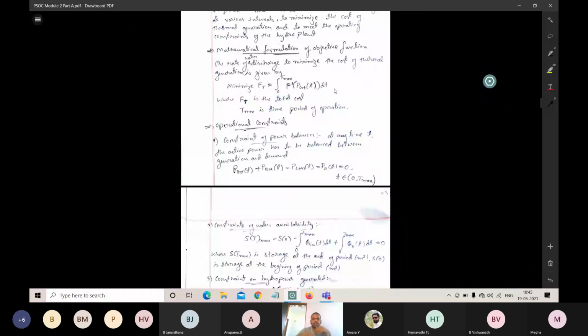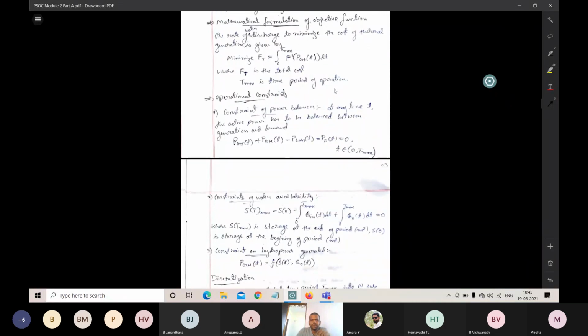There are some operational constraints. What are the different operational constraints? There are three constraints. The first constraint is the power balance. We have to balance the power. What is meant by that? The generated power is equal to the total load plus losses. Normally the generated power is equal to total load plus losses.